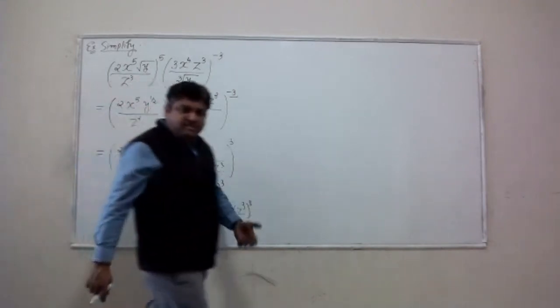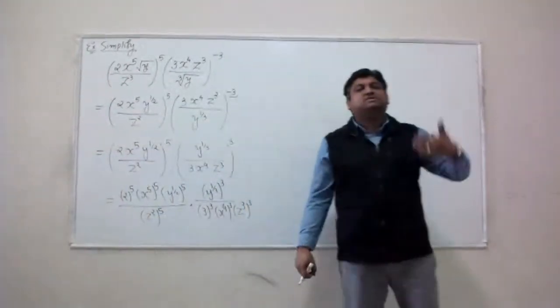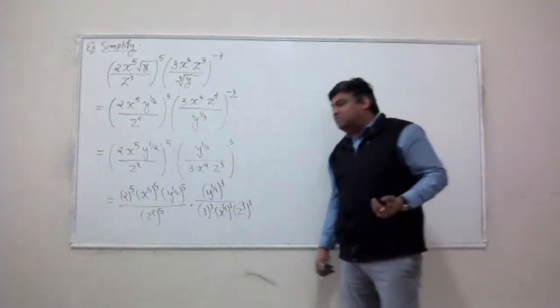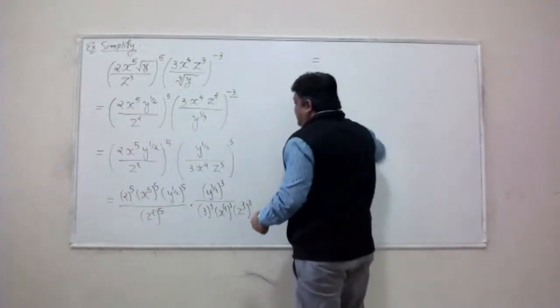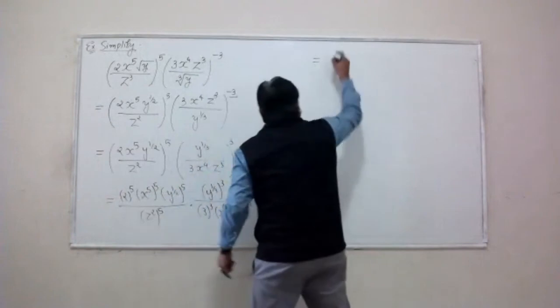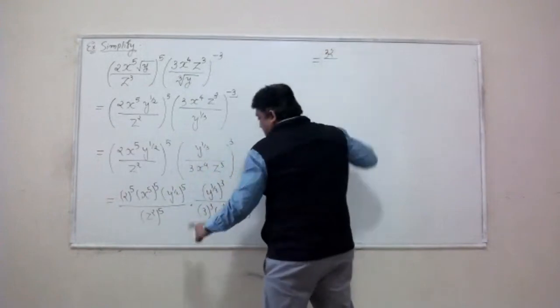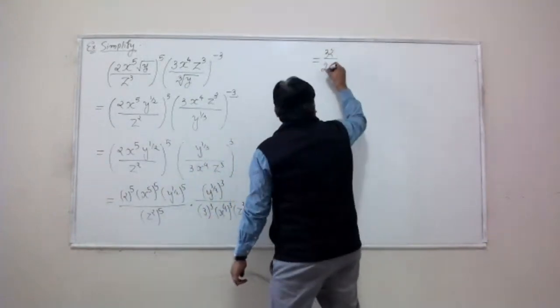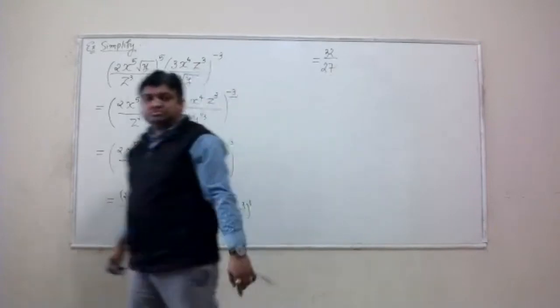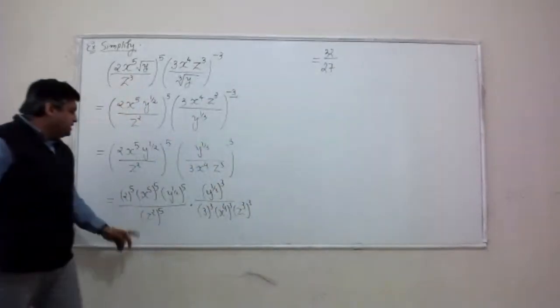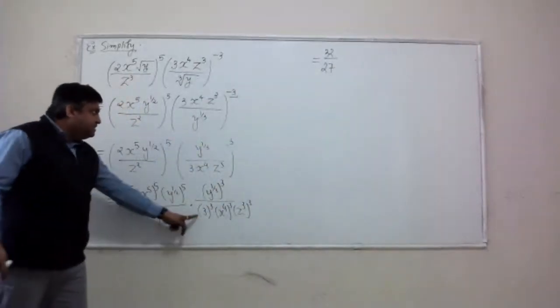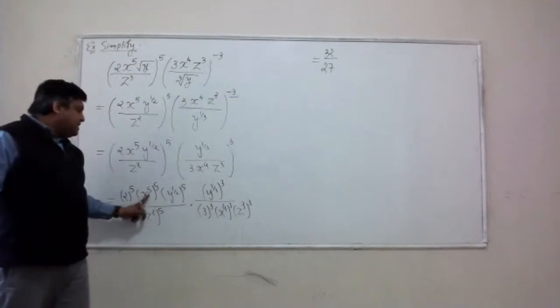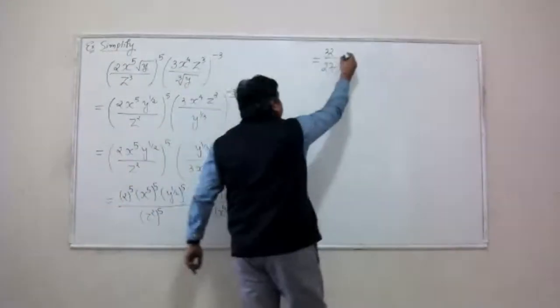Okay, now the next step is to simplify numbers and multiply power of powers. Let's do that. 2 to the power 5 is 32. 3 to the 3 is 27. That is the simplification of the numbers. I simplified the numbers. Multiply power of power.